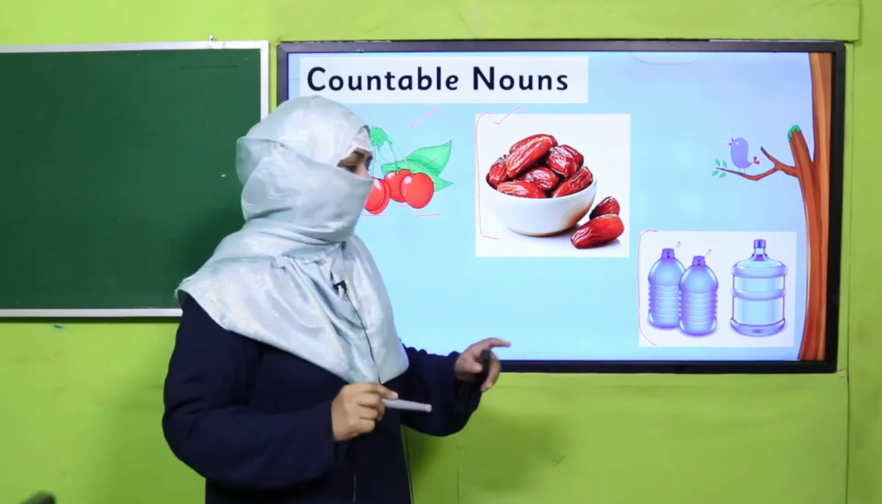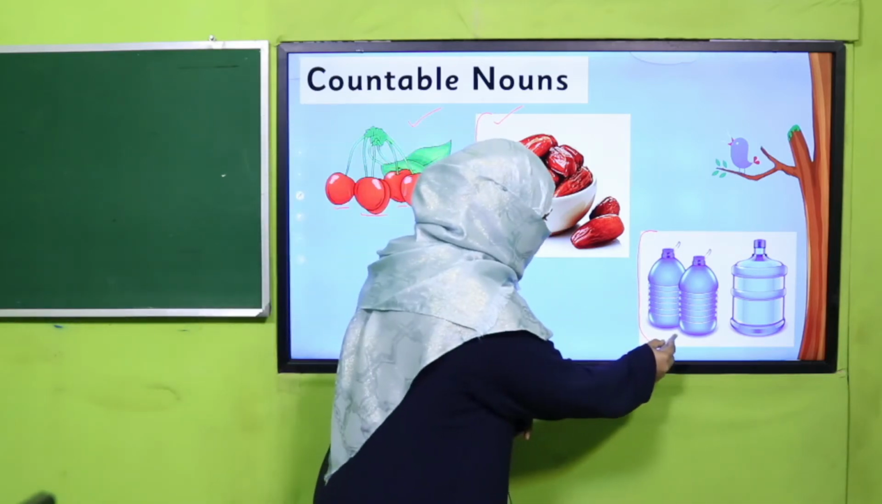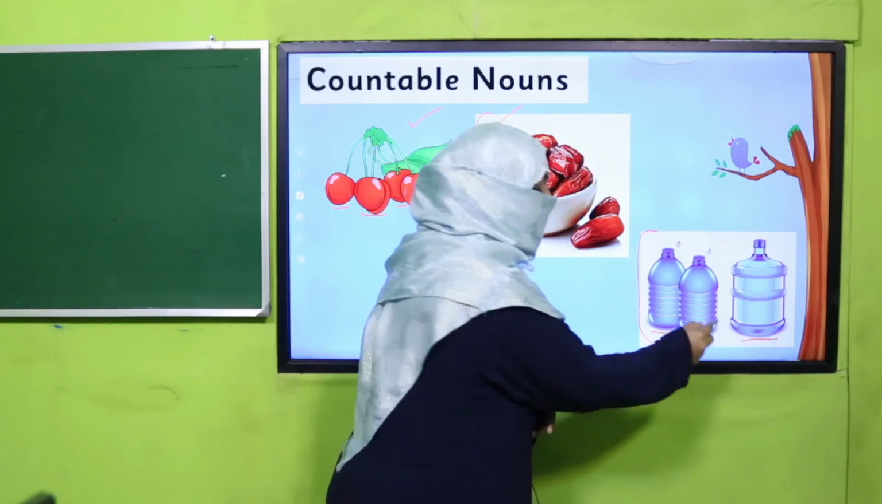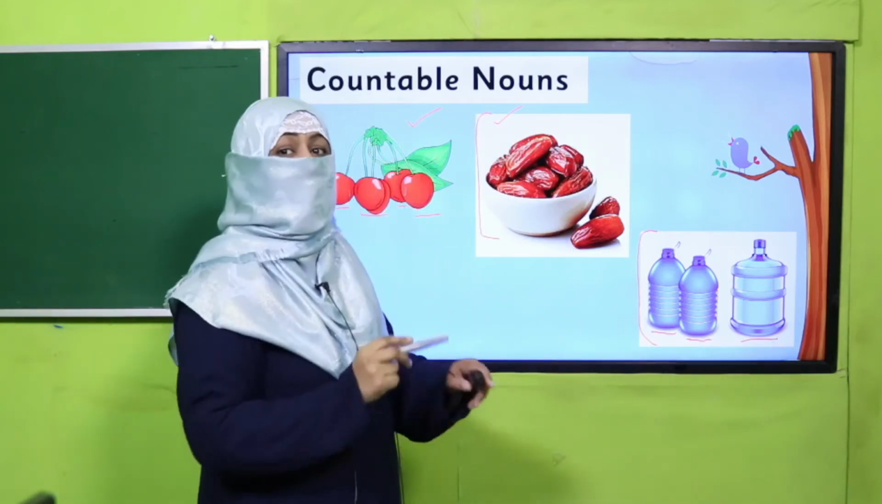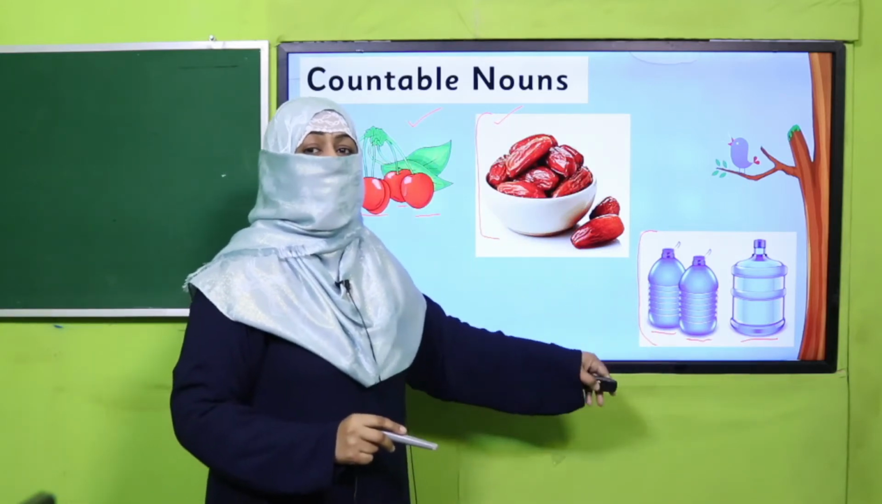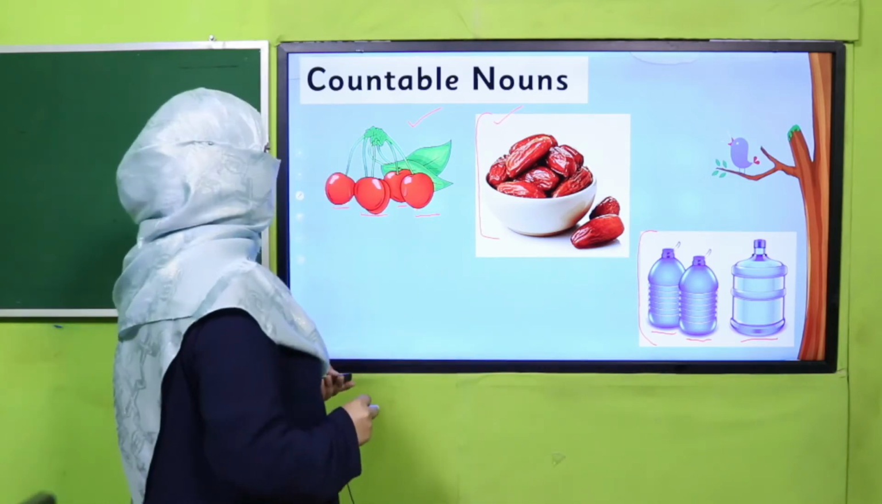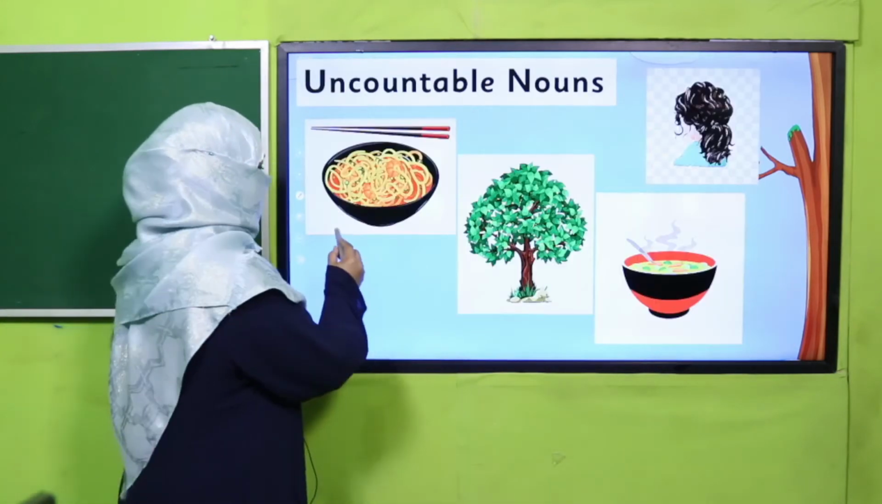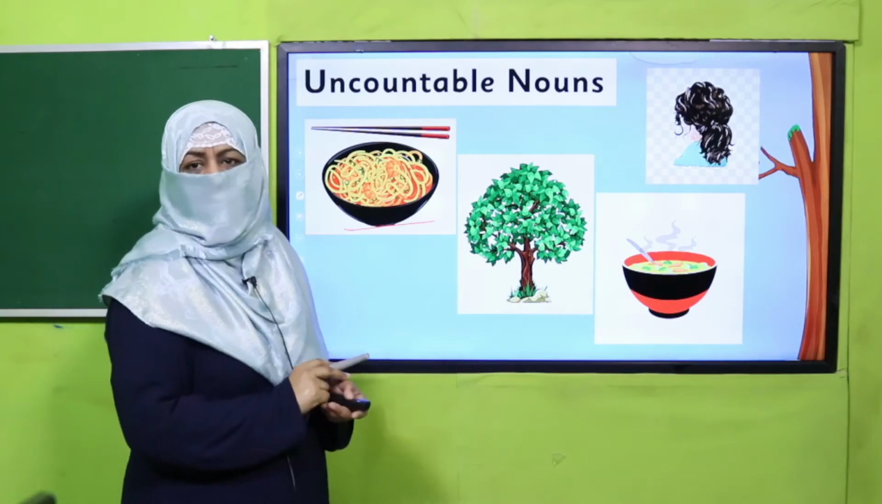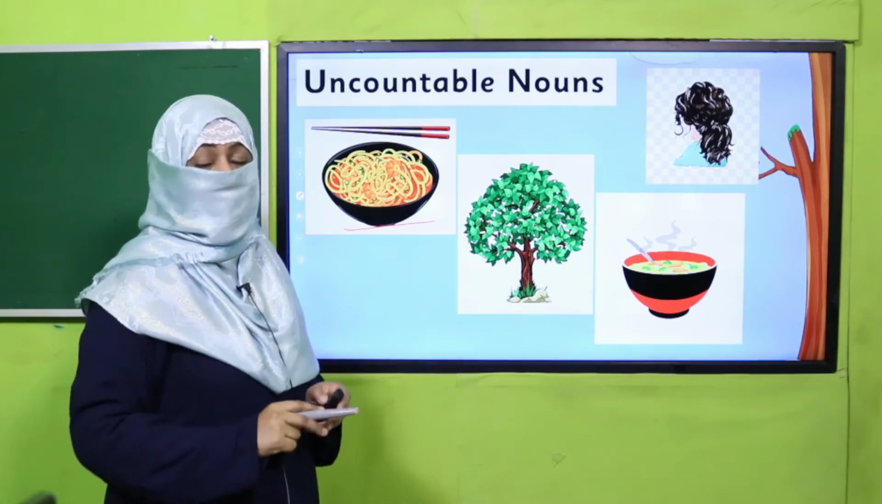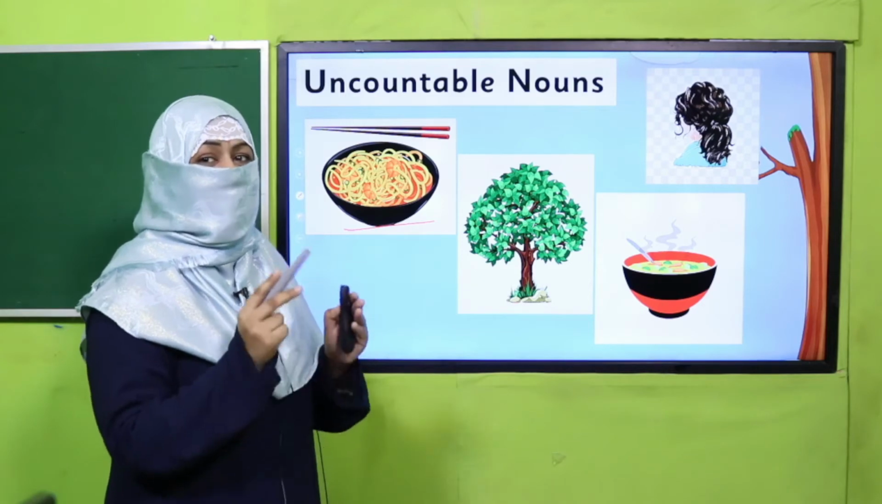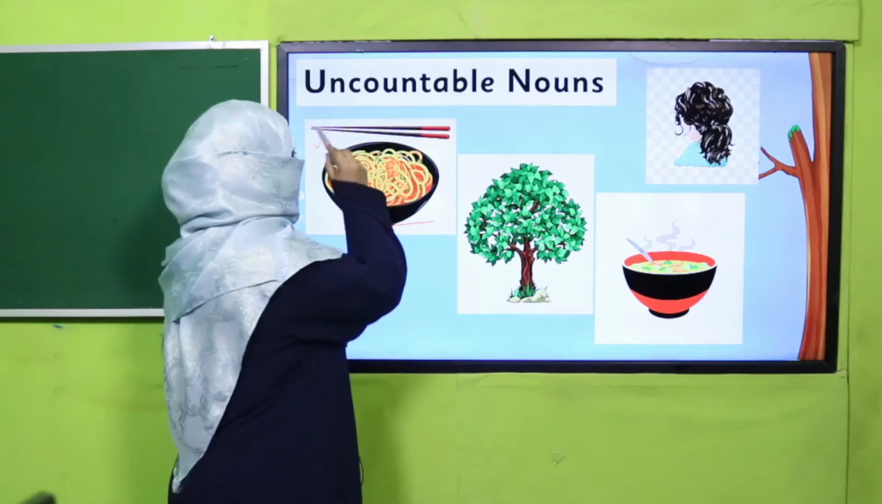One thing more, we can count bottles. There are 1, 2, 3 bottles. So we can count bottles, but we cannot count water. So there are few more things. Look at them. Noodles. How many noodles are there in this bowl? So we cannot count it. That's why it is uncountable.